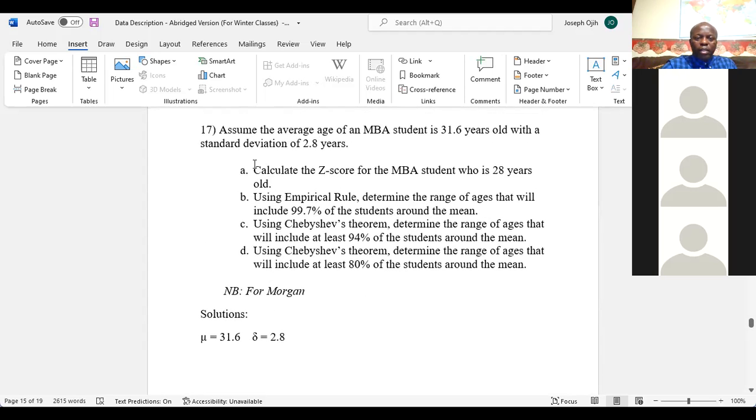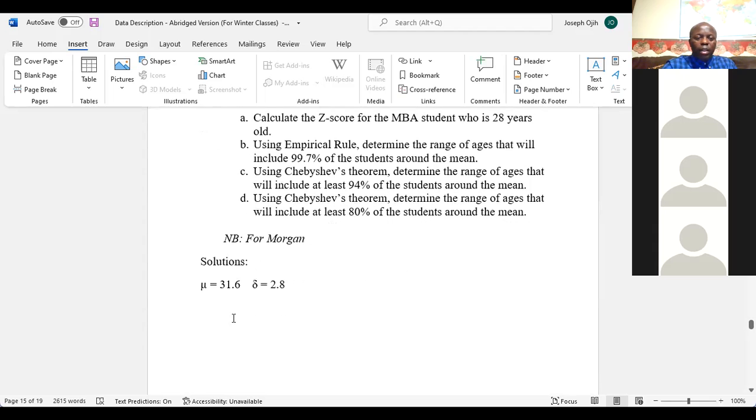First one, it says calculate the z-score for the MBA student who is 28 years old. Now, in that case, our x is 28 years.